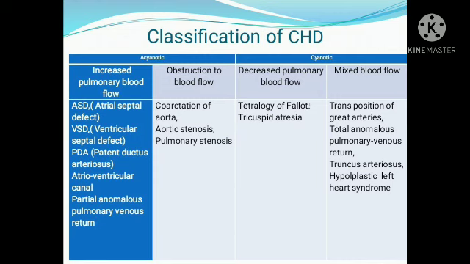The second classification is cyanotic heart disease, where children suffer from severe cyanosis. Under that there are two types. Cyanotic heart defects with decreased pulmonary blood flow are TOF, tetralogy of Fallot, and tricuspid atresia. And the cyanotic heart defects with mixed blood flow are transposition of the great arteries, total anomalous pulmonary venous return, truncus arteriosus, and hypoplastic left heart syndrome.